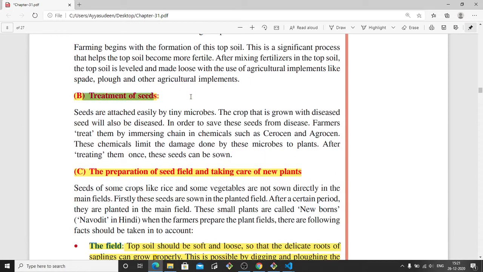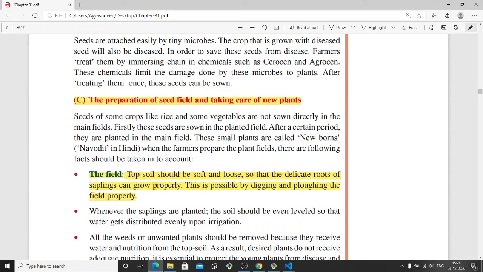And the next one is treatment of seeds. So they treat the seeds. They select only the good seeds and remove the bad seeds. By this, the crops can be grown well, and also the seeds have to be protected from pests or insects so that they do not get diseases, and then these healthy seeds will lead to healthy plants and good production, good yield.